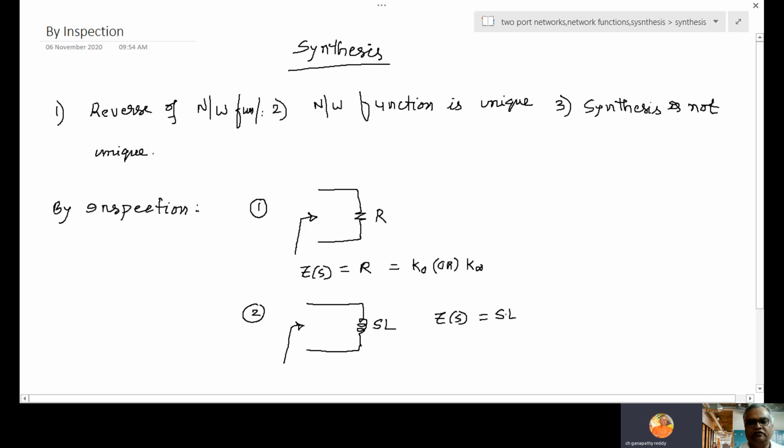So it is having a zero at S equal to 0, and the normal practice is K0 S. It is having 0 at S equal to 0. So K0 into S.